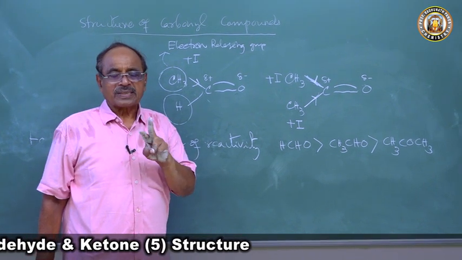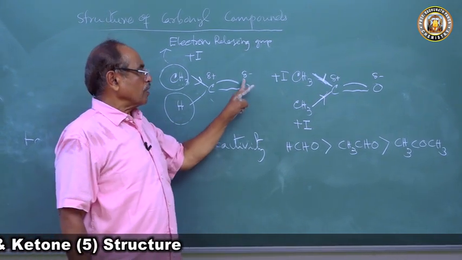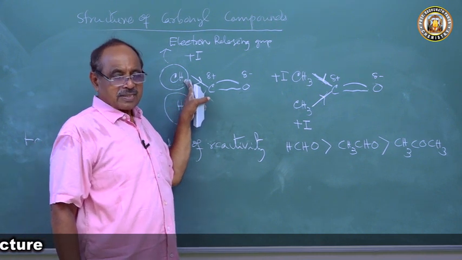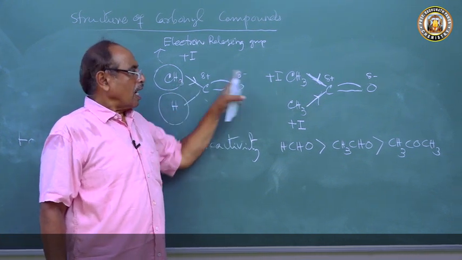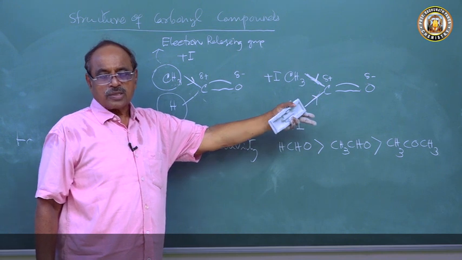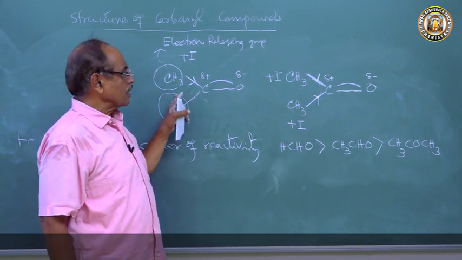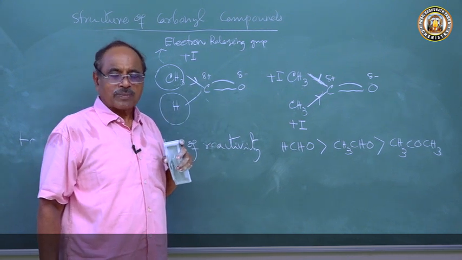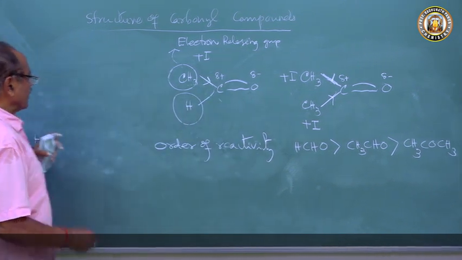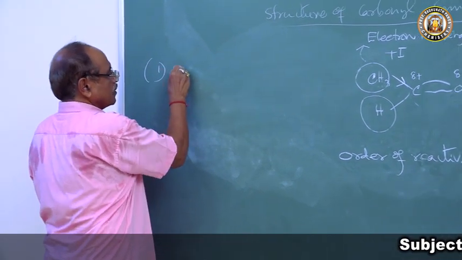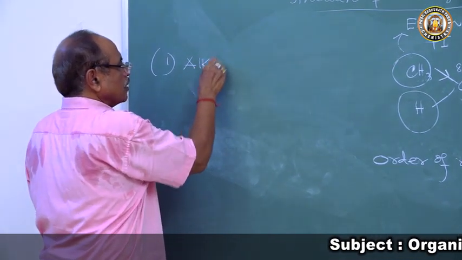So these two properties will be similar both for aldehyde and ketone. Reactions involving the alkyl group, RCHO alkyl group, RRCO alkyl group, will be similar in aldehyde and ketone. One type of property.